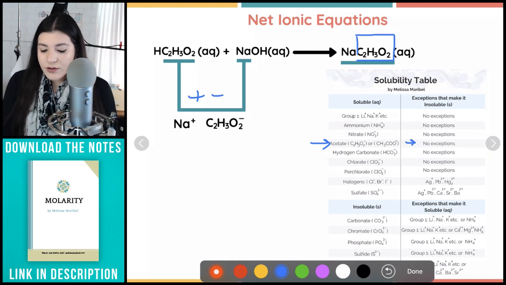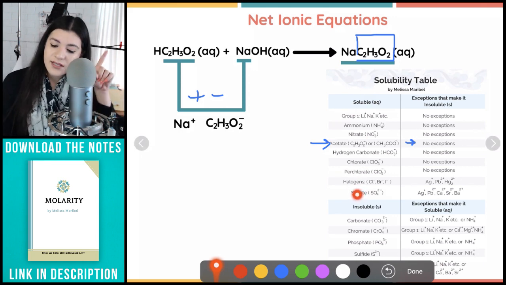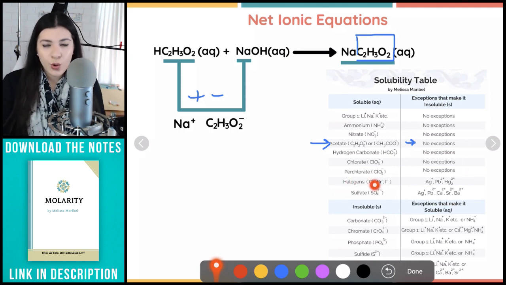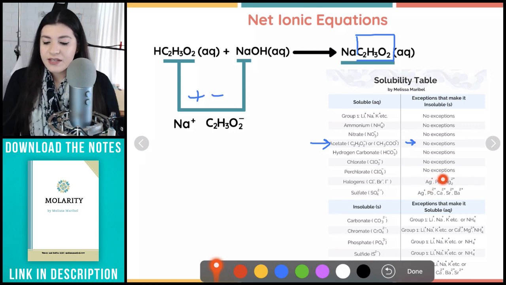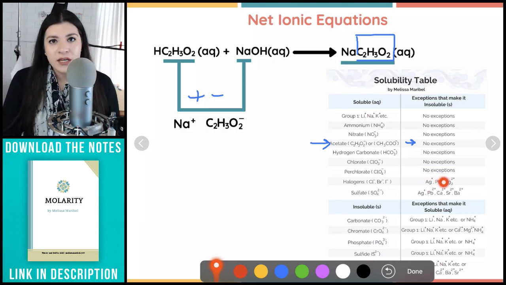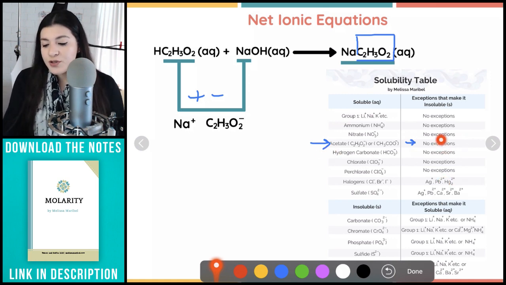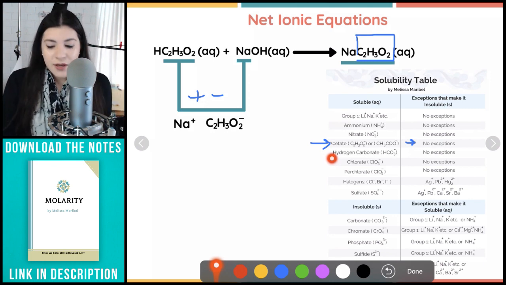No. And how we use this table is this little portion up here is saying all of these are going to be soluble, meaning they're all aqueous, with the exception of anything here. Like if we had a halogen like chlorine and that had, let's say, lead in front of it, then I would know that it would be a solid, it would be insoluble. But in this case, there are no exceptions to this rule, so acetate will always be soluble. So I know that's totally fine. It is going to be aqueous.